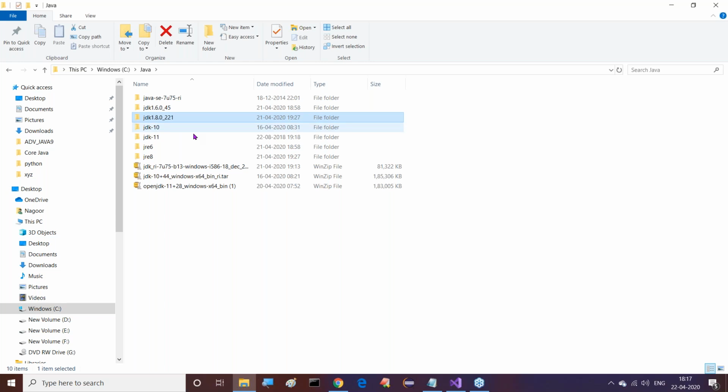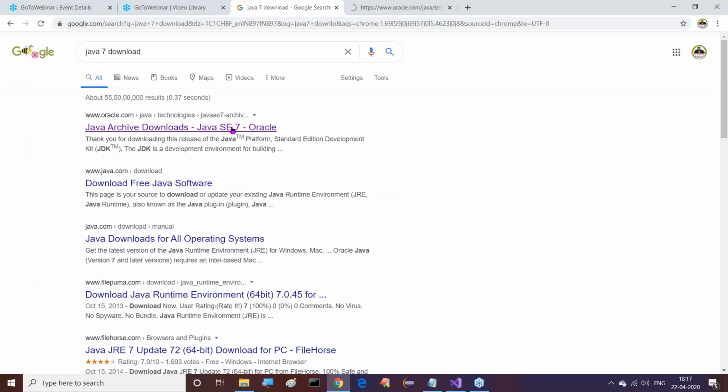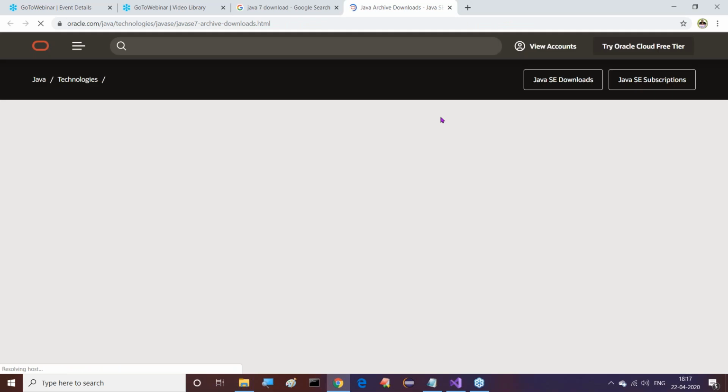I will show that. Anyway, I already had that software. Just let me show the Java 7 download. I want to go to the Java 7 downloads. Directly from the Java Archive downloads, it is available here. Right click on it and we can open it. Java Archive download, Java SE 7. Directly we can download from this also.